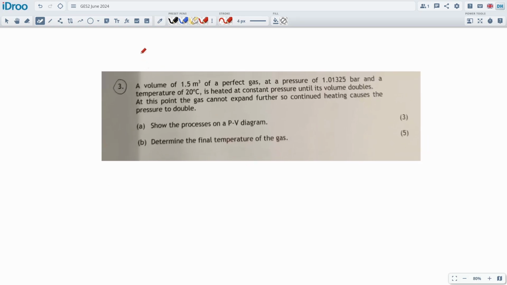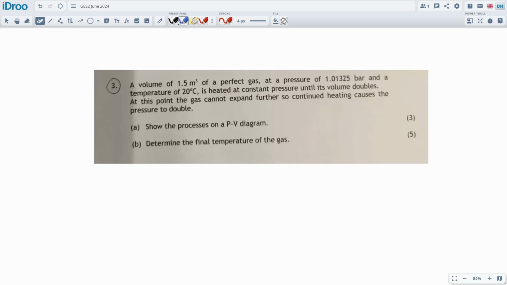Okay, question 3 is a gas equation. And we just have to be careful about this one just to make sure if it's a 2-stage or a 3-stage. It looks like it might be a 3-stage because, well, I don't know, just get that feeling. A volume of this amount of gas, there's a pressure in bar, temperature, is heated at constant pressure until its volume doubles. At this point, the gas cannot expand any further. So yeah, this is the 3rd stage.